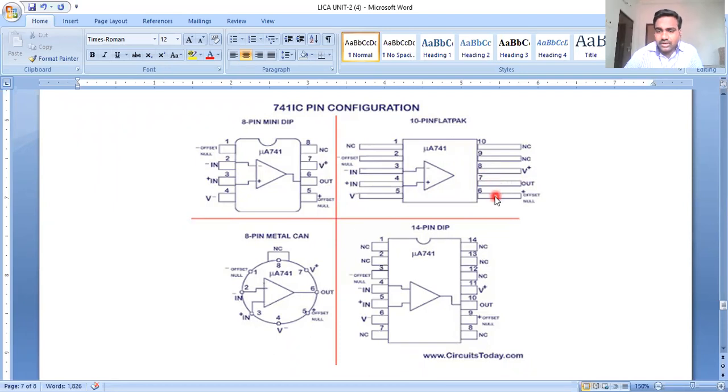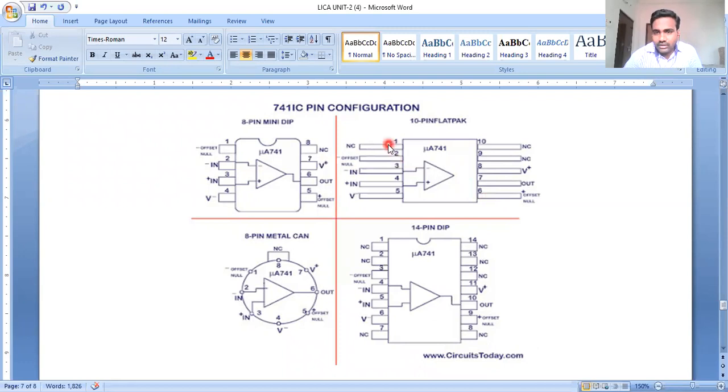Okay, the sixth pin and second pin are our offset nulls. Here we can apply offset voltage or offset currents. Okay, pin 6 and pin 2 are the offset null pins.